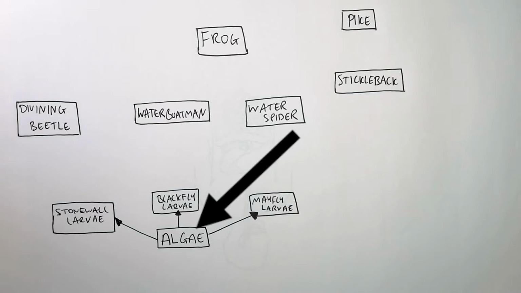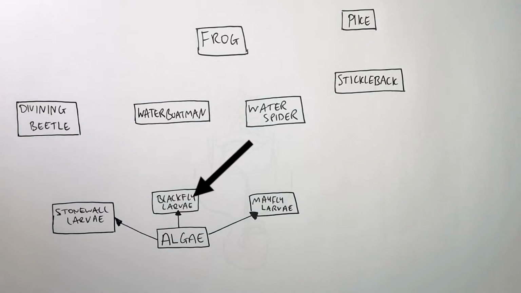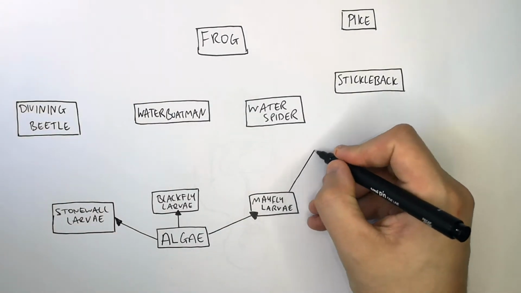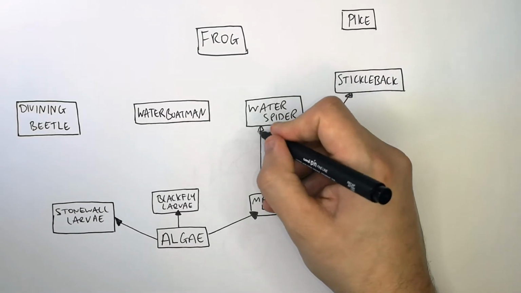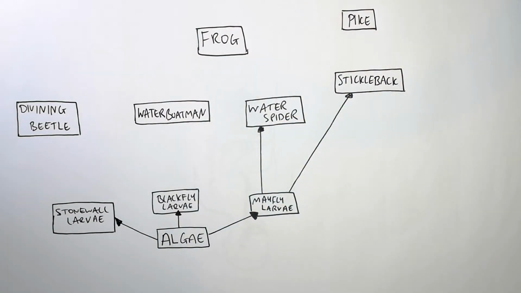Algae is eaten by stonefly larvae, blackfly larvae, and mayfly larvae. These are all herbivores as they are eating the algae. They are the second trophic level, but are primary consumers. The mayfly larvae, which are the primary consumers, are eaten by stickleback and a water spider. The stickleback and the water spider are both, in this case, secondary consumers, but are at the third trophic level.